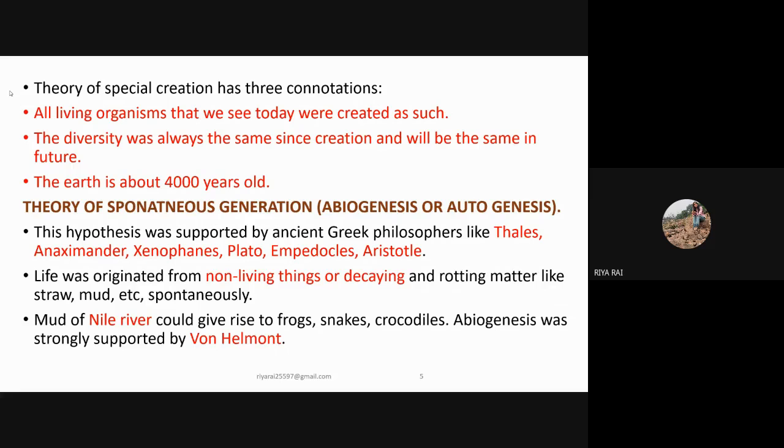According to this theory, life or living forms originated spontaneously, that is by their own, from non-living or decaying material and rotting matter like straw, mud, etc. The mud of the Nile River gave rise to frogs, snakes, and crocodiles. This theory of abiogenesis, or generation from non-living things, was strongly supported by von Helmont.